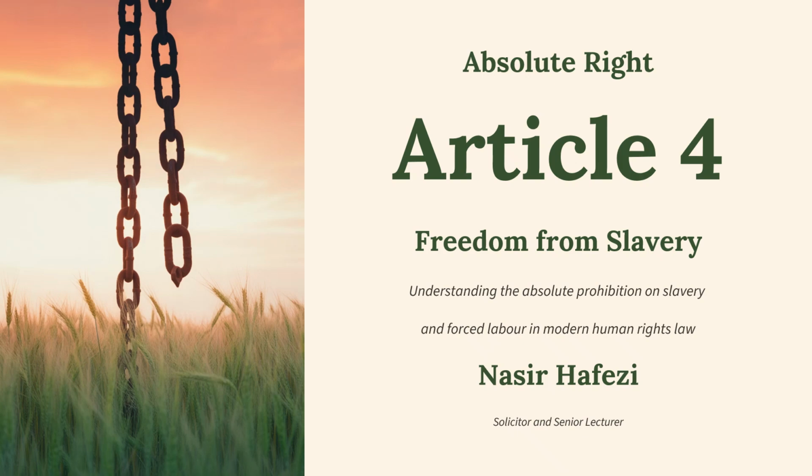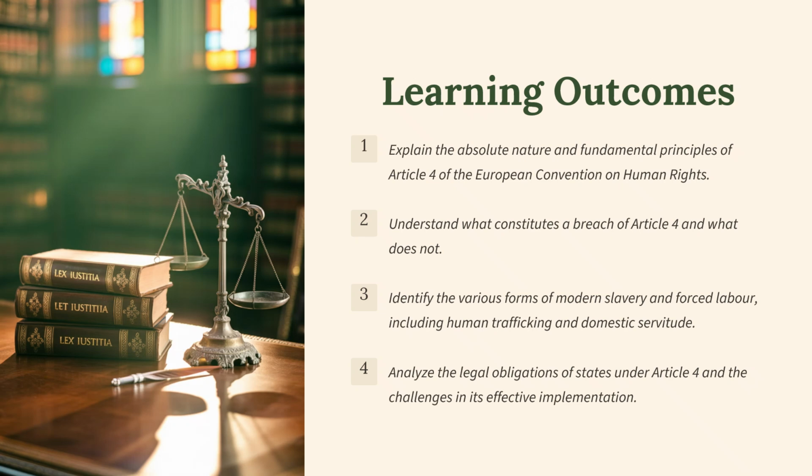The learning outcomes for this class are: 1, to explain the absolute nature and fundamental principles of Article 4 of the European Convention on Human Rights. 2, to understand what constitutes a breach of Article 4 and what does not. 3, identify the various forms of modern slavery and forced labour, including human trafficking and domestic servitude. And 4, analyse the legal obligations of states under Article 4 and the challenges in its effective implementation.